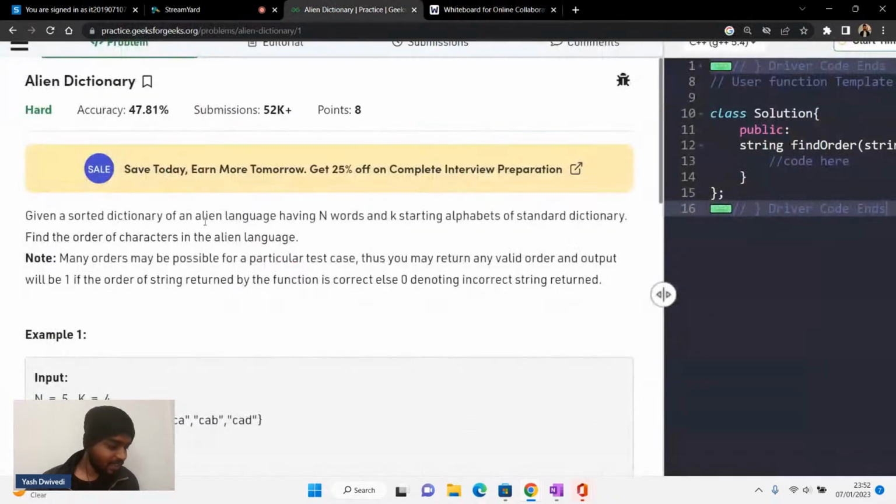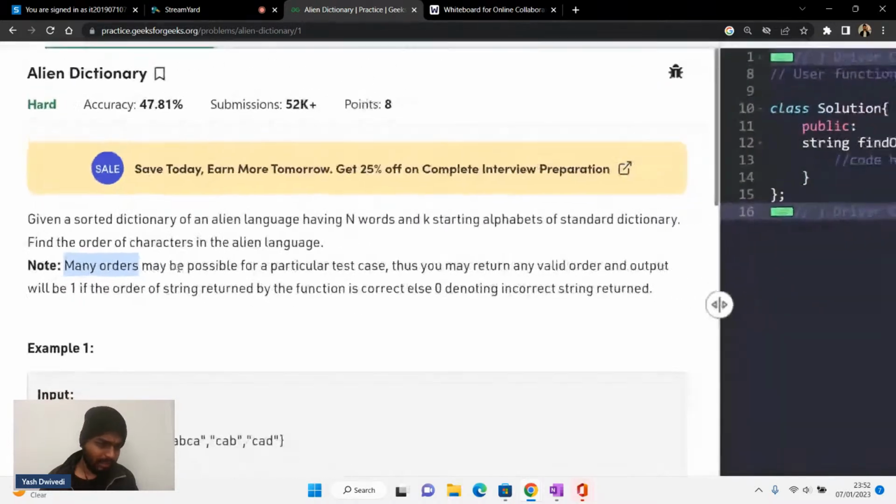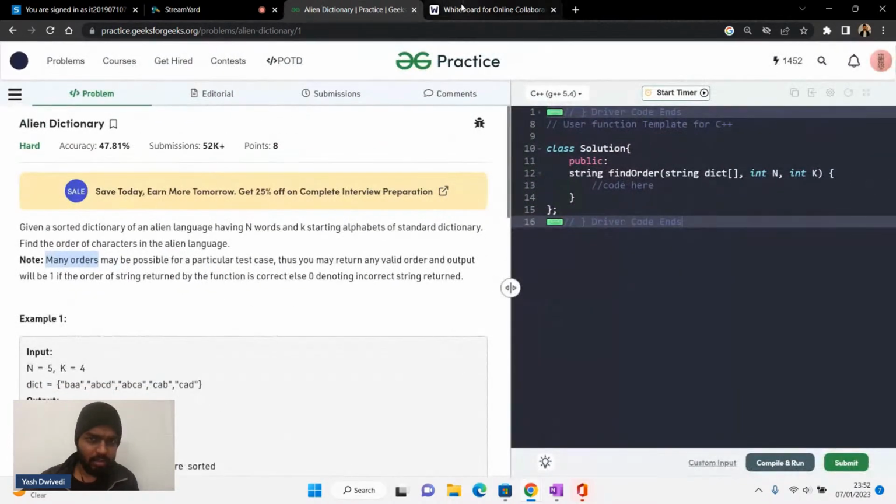Now you can see that there are many cases. Please write "many" in the chat. There can be many topological orders, like if I'm talking about dependencies, so there can be many orders in which the answer is possible. If I talk about toposort, obviously there can be many orders for me. That is one of the possibilities.